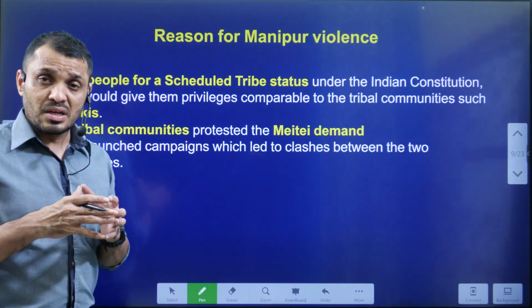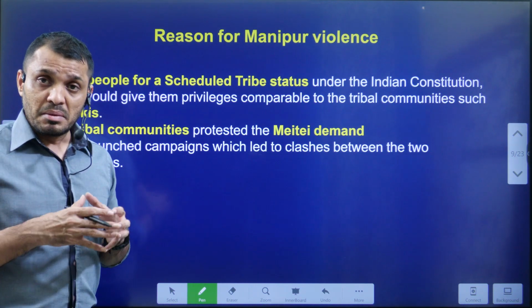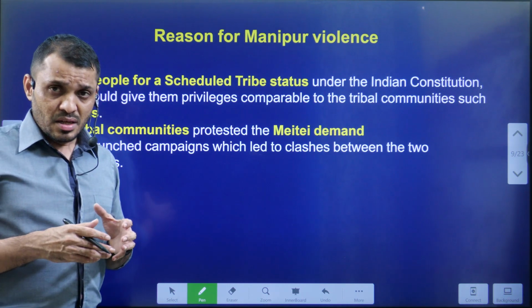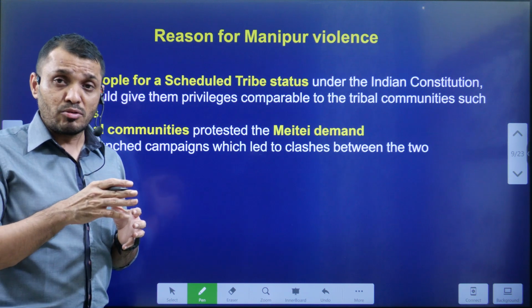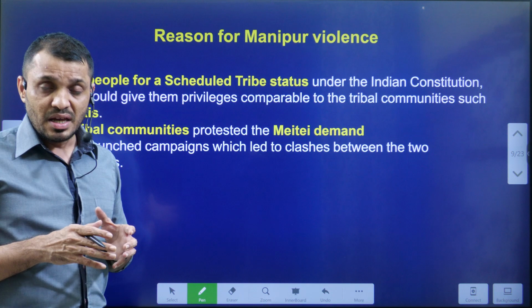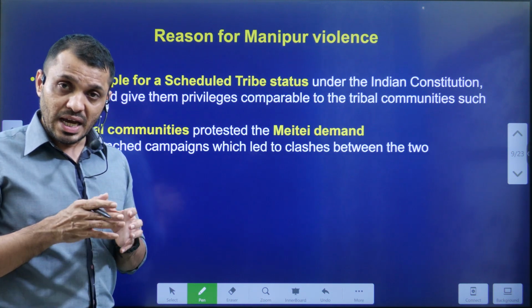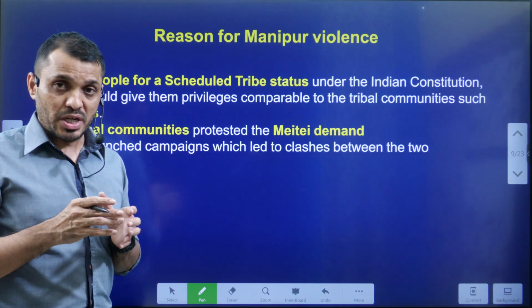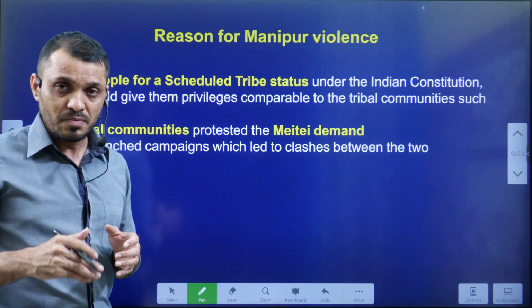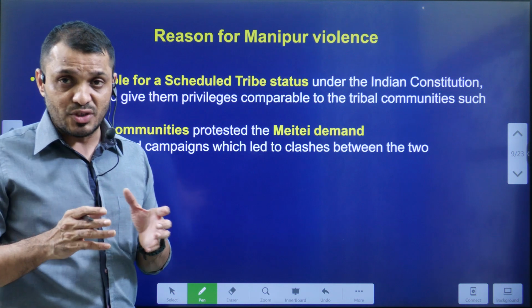In Manipur, the violence was mainly between the Meitei community and Kuki tribes and some other tribes. The Manipur High Court gave a judgment that the Meitei community should be given the ST category, and this was opposed by the Kuki and other tribes. That resulted in protest, and protest turned into violence, and that violence turned into a lot of killing on either side of the group.